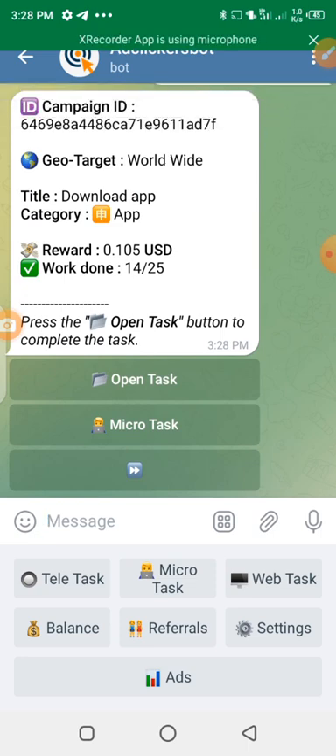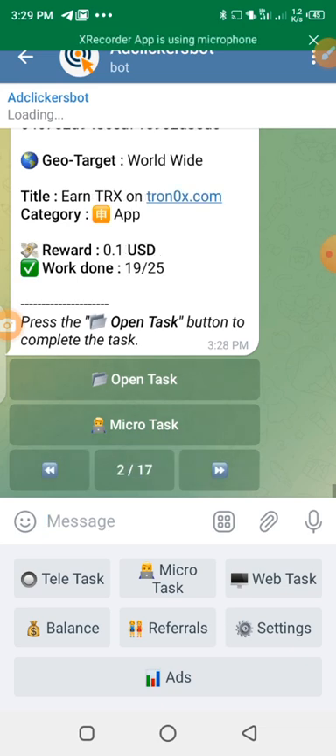So this one here, they said is worldwide. Can you see? Your target is worldwide. You are just asked to download this app and then you will be paid. If you want to open the task, you click on open. But now I'm not interested in doing any task for now. So let's look at another task here.